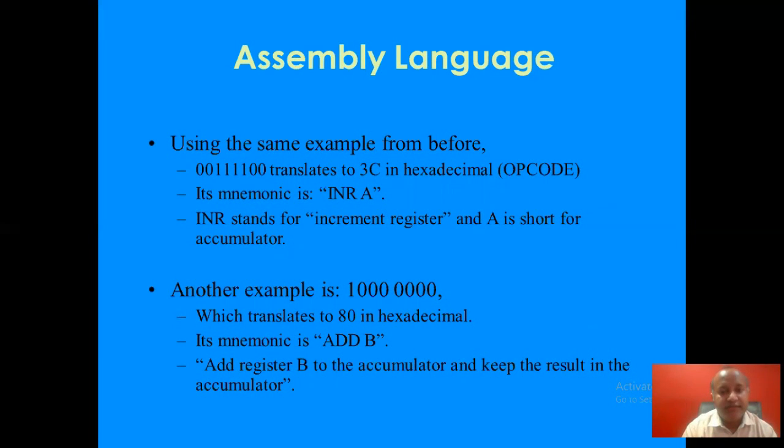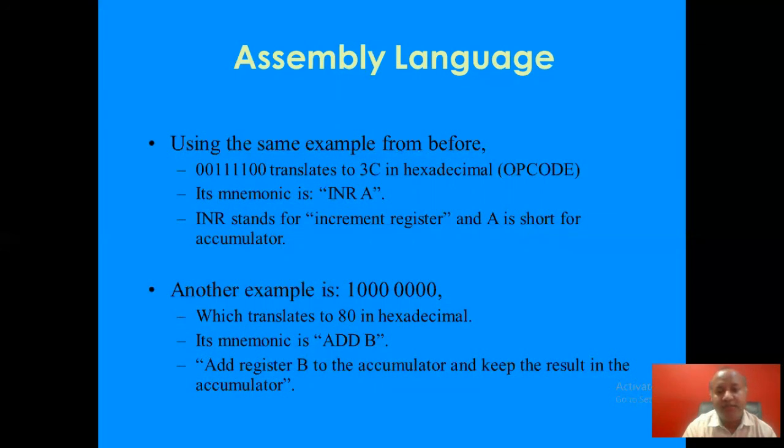Now we will again use the same example, 0011 1100, which is translated as 3C in hexadecimal, and its mnemonic is INR A. By INR, we want to say it is going to increment. So INR A is a mnemonic. It increments the data stored in the register called the accumulator. INR stands for increment register and A is the short form of accumulator. The accumulator is an 8-bit register used in the microprocessor 8085.